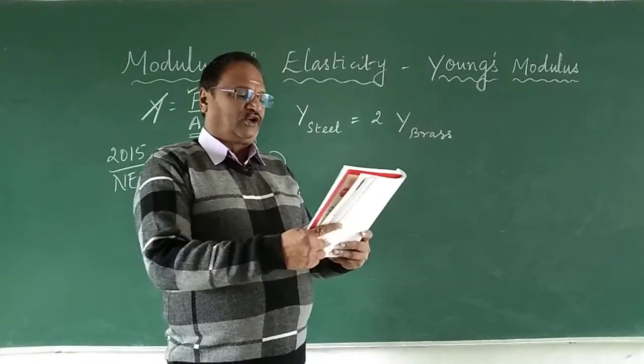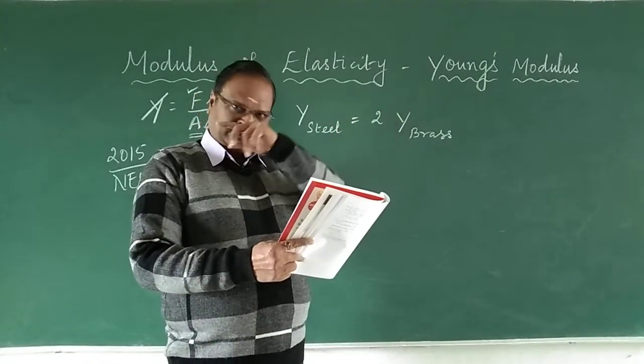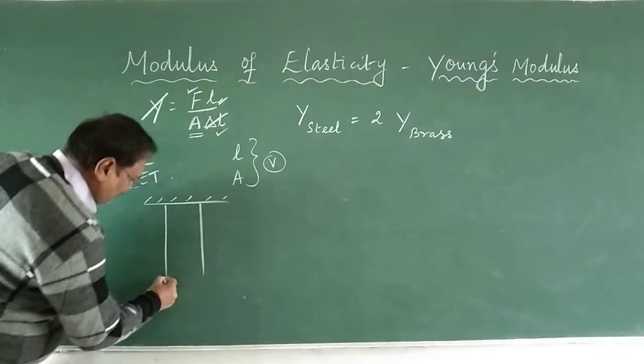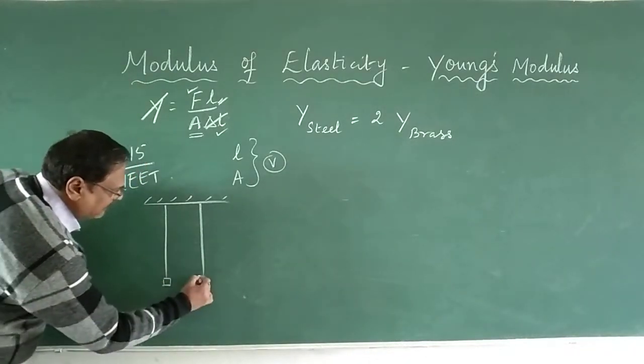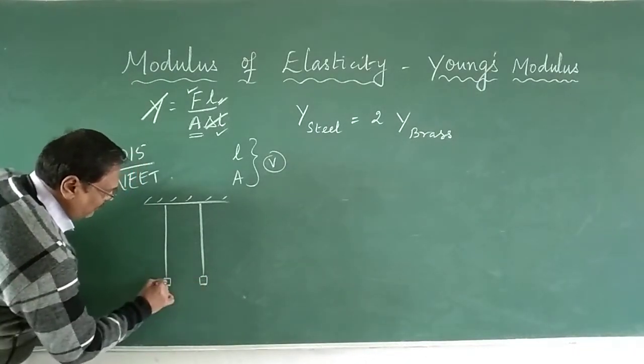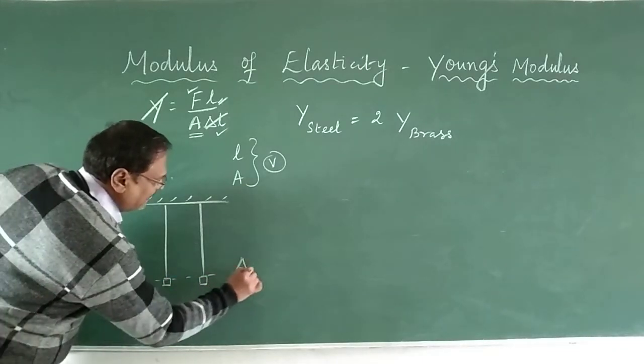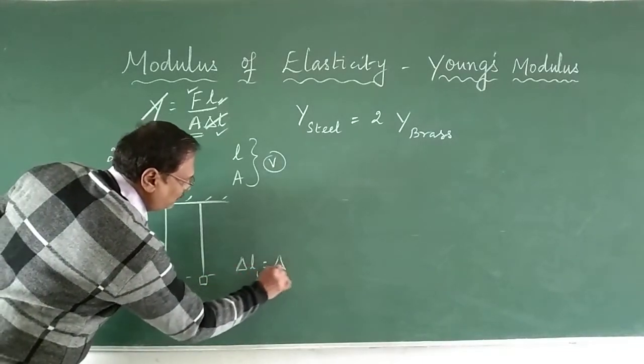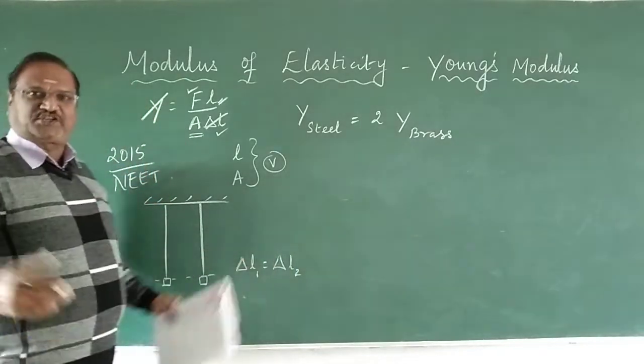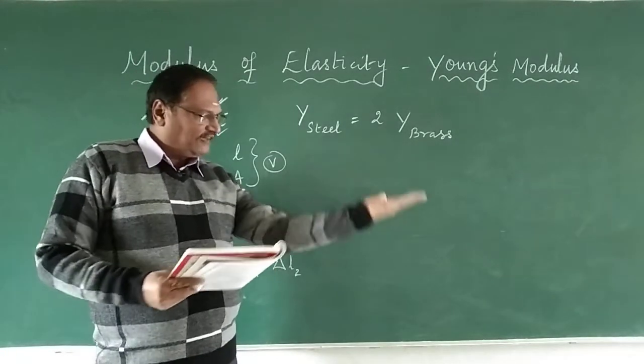If we want the lower ends of the wires to be at the same level, what does it mean? delta L1 is equal to delta L2. The extension should be the same, then only the lower ends will be at the same level.